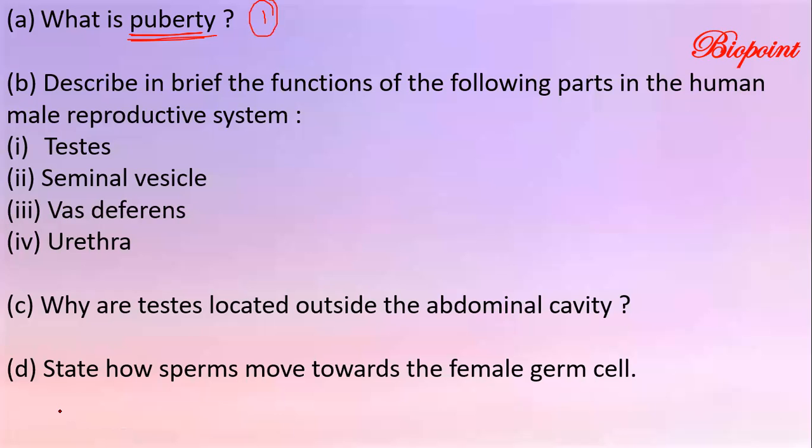Next part. Describe in brief. Don't go for a paragraph with diagrammatic explanation, we don't have time. Describe in brief the function of the following parts: testis, seminal vesicle, vas deferens, urethra. For all these, you will have half mark each, half into 4 parts, you will get 2 marks.